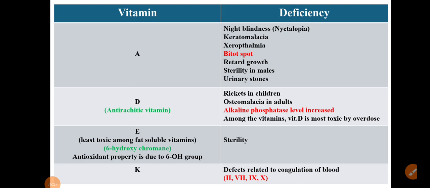And finally, that vitamin and the specific deficiency. So that is a very important topic, which deficiency is associated with which vitamin. So we will see all the vitamins one by one, right? So this point is very important. Please make a star mark over here.